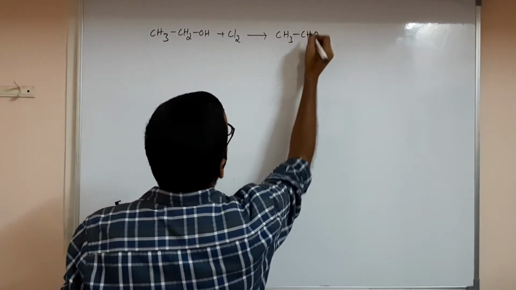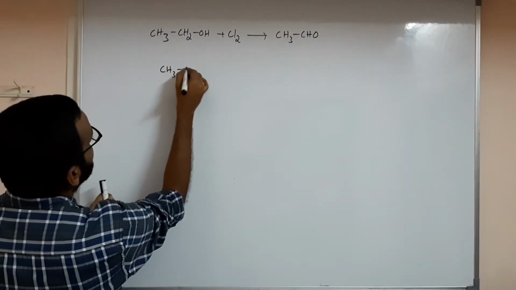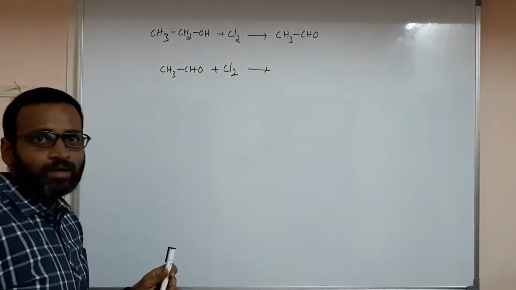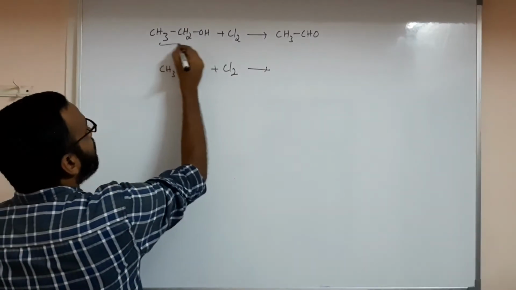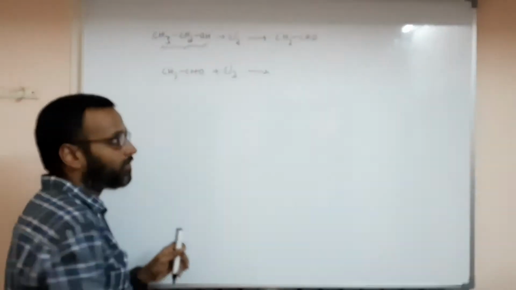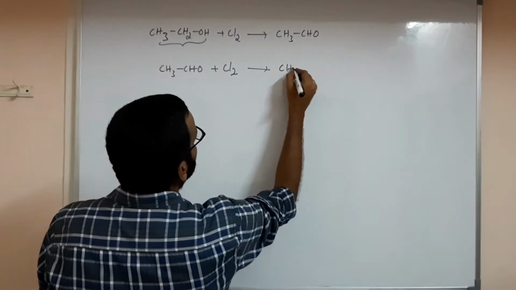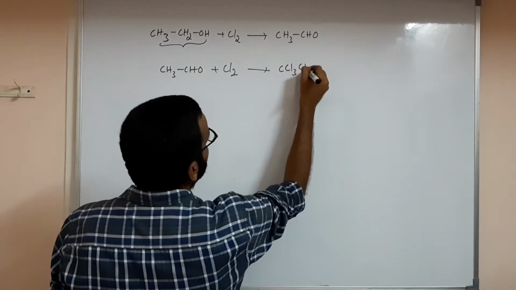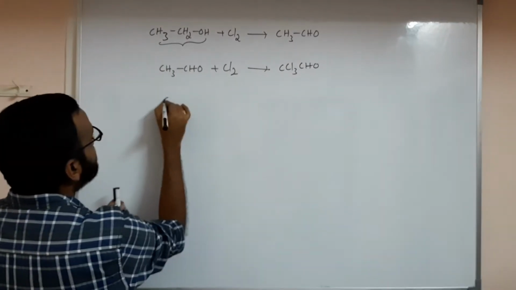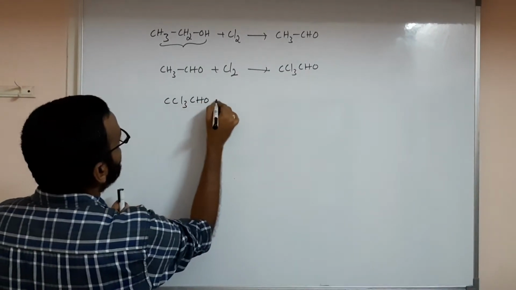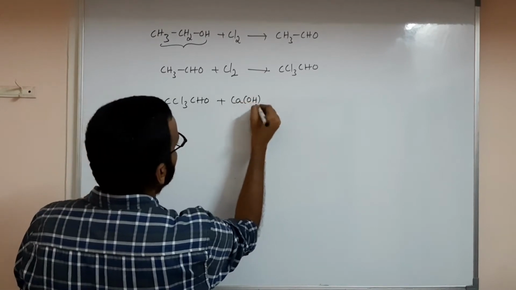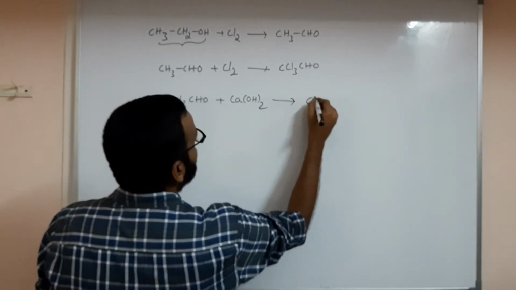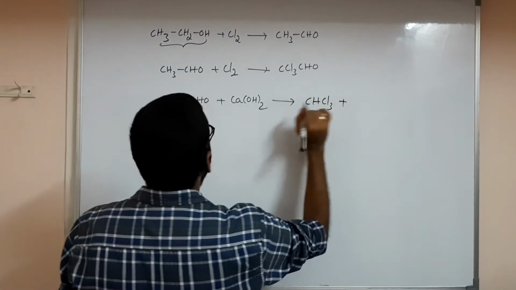CH3CHO actually. This CH3CHO when reacting with chlorine again, chlorine is acting as an oxidizing agent, alcohol converting to aldehyde, that's what I am telling, and you will have your CCl3CHO actually. This CCl3CHO when reacting with calcium hydroxide, then what you will get: CHCl3 plus calcium formate.